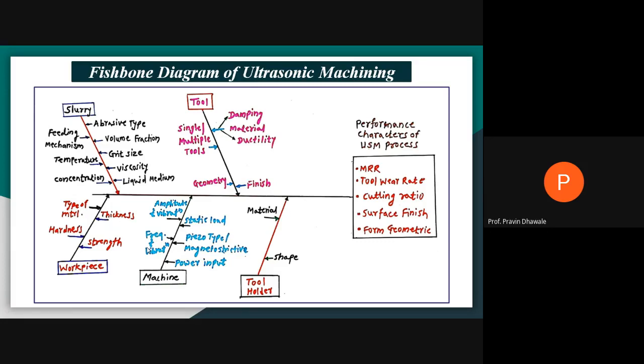What will be the amplitude of vibration you select for this process? That parameter you must think about under the machining parameters in case of ultrasonic.